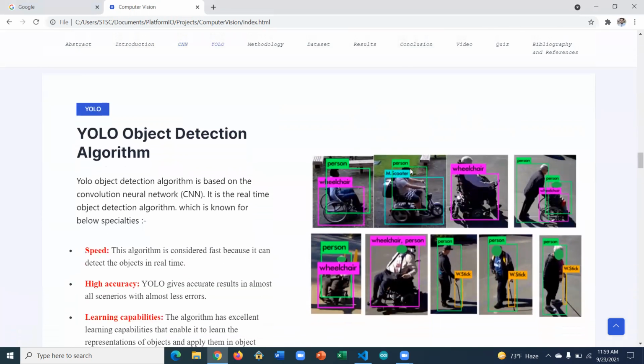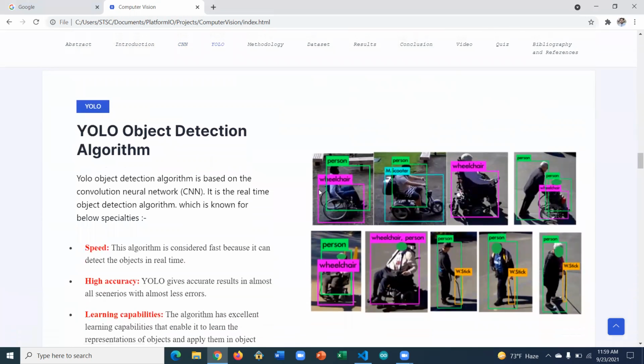Now we move ahead to YOLO object detection. So how does YOLO object detection work? We will see how YOLO goes. So let's take a look.